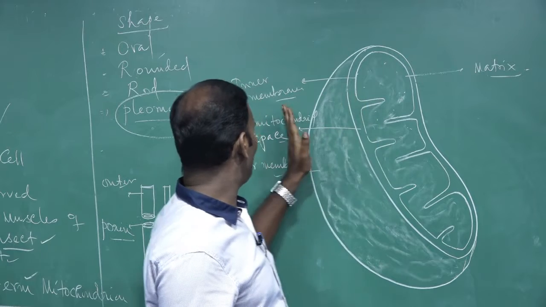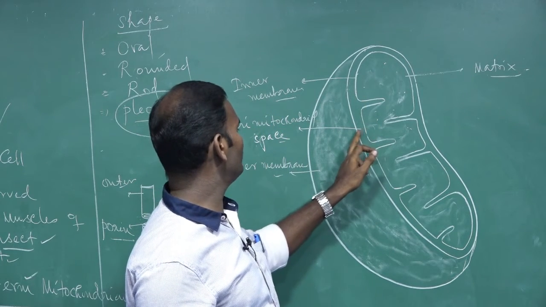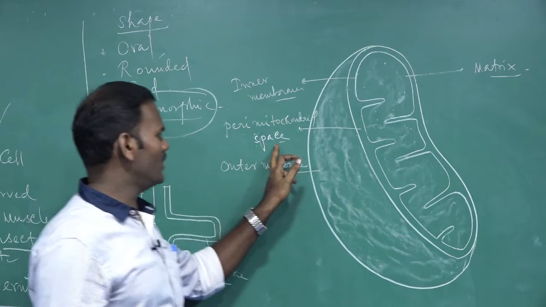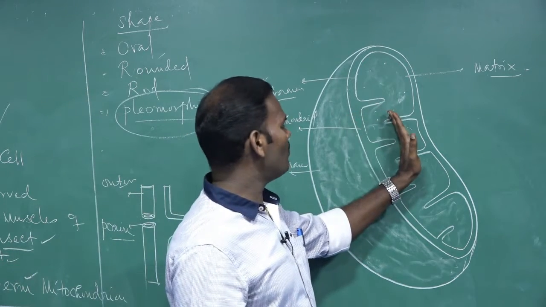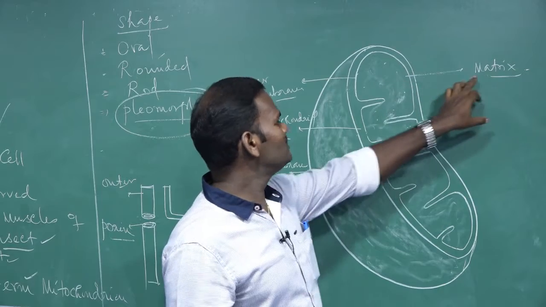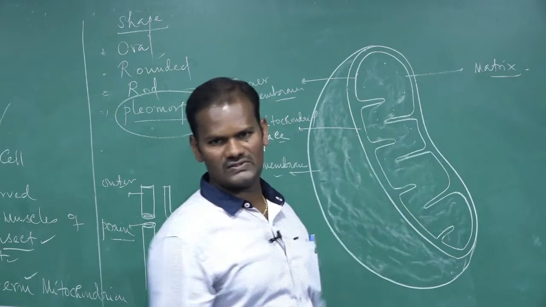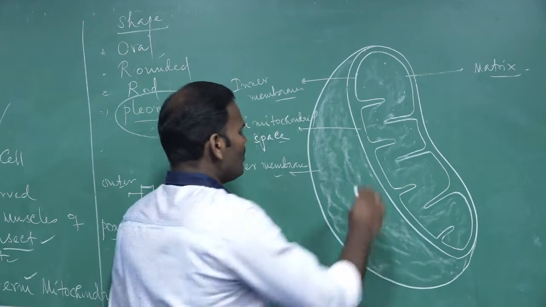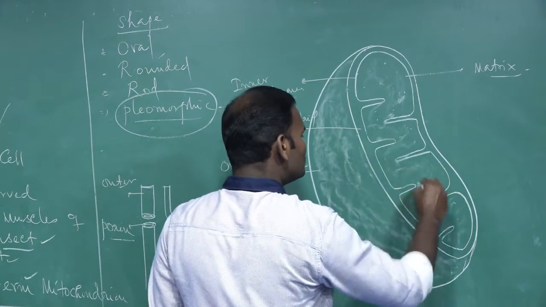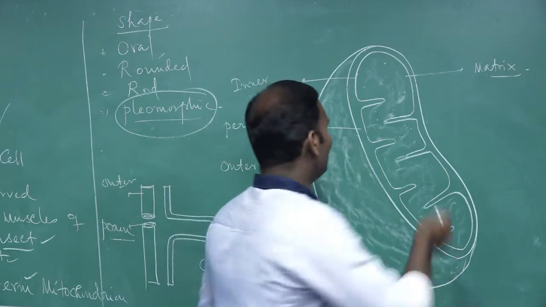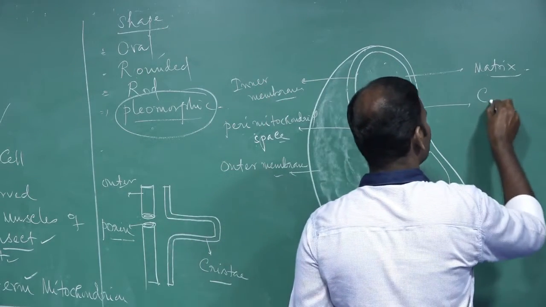One is the outer compartment, the space between the inner and outer membrane, called the perimitochondrial space. Another is the inner compartment, the inner chamber, filled with proteinaceous material called the matrix. The inner membrane folds inward to form finger-like projections called cristae.